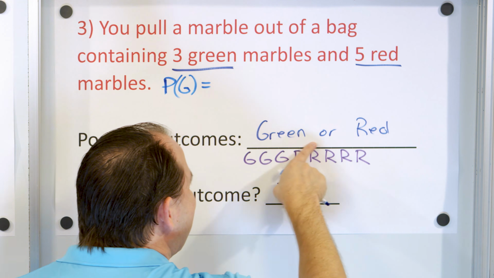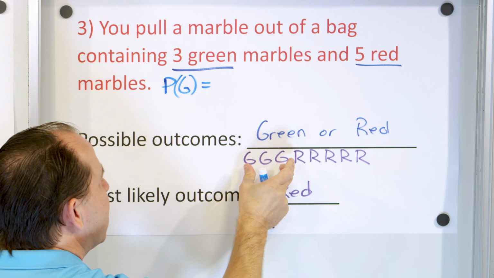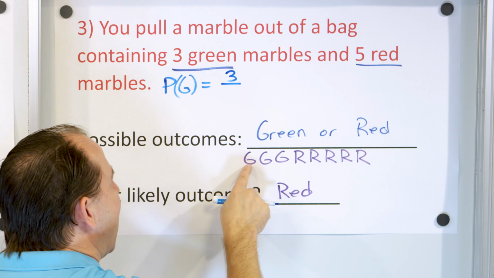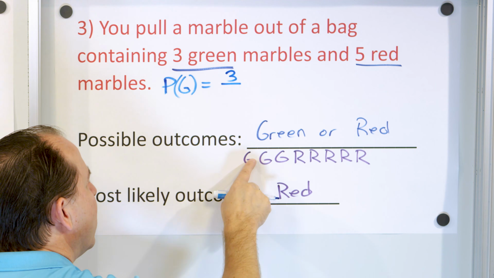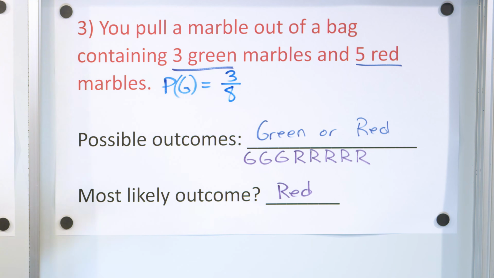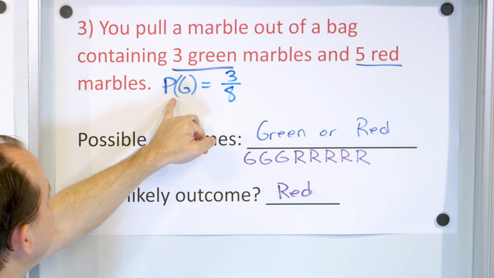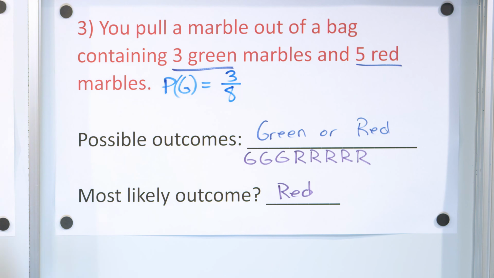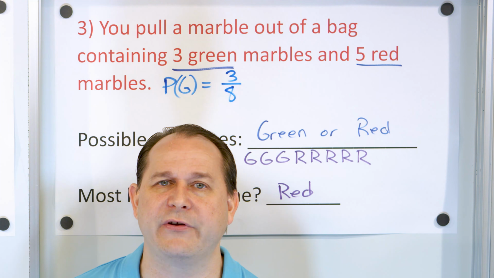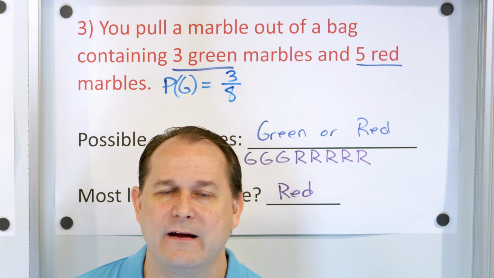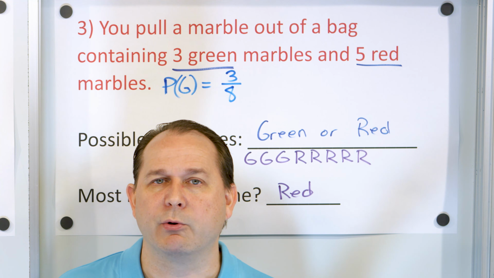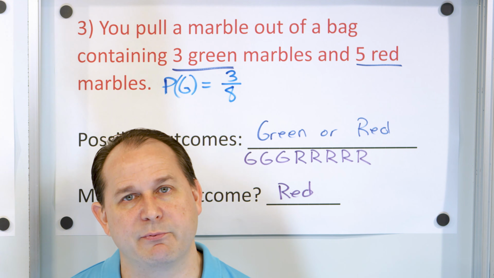Well, you can't really just look at the outcomes. You have to look at how many marbles you actually have in there. I have 3 green marbles in there, right? But how many total marbles do I really have? 1, 2, 3, 4, 5, 6, 7, 8. There's actually 8 of those, all right? So the probability of getting a green marble is the fraction 3/8. Now, consider that 4/8 would be 1/2. That's 50% of the time. 3/8 is less than that. So you know, just from the probability, that the probability of pulling a green marble is less than 50%.